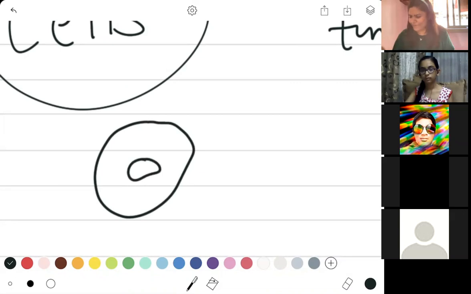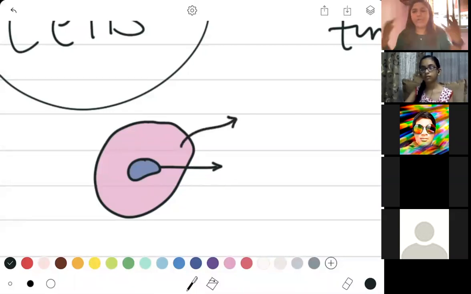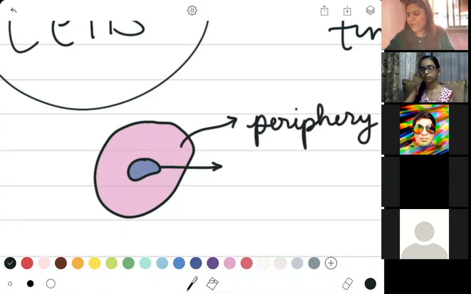Now we are going to make a very general figure. So each cell is going to look something like this, okay, with a very dark structure in its center, and then a few other things surrounding this, which we can also call certain things in its periphery. You must have heard this word in your English, and you may have also heard it in your geometry. Periphery is something which is surrounding an important part. Now this is the general appearance of your cell.